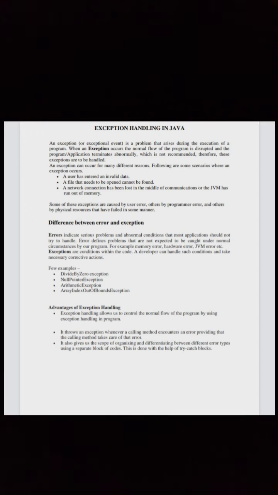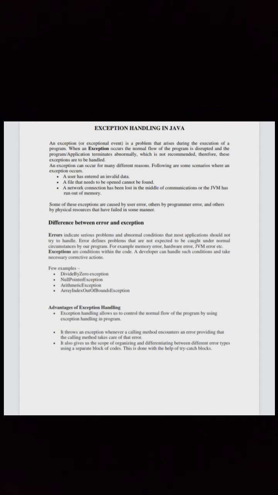Exceptions are conditions within the code. A developer can handle such conditions and take necessary corrective actions. For example, divide by zero exception, null pointer exception, arithmetic exception, array index out of bounds exception.